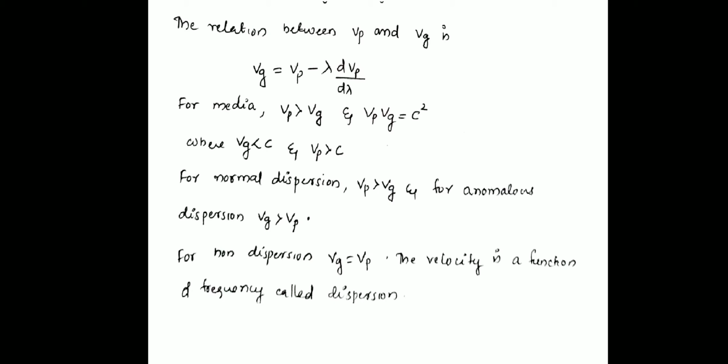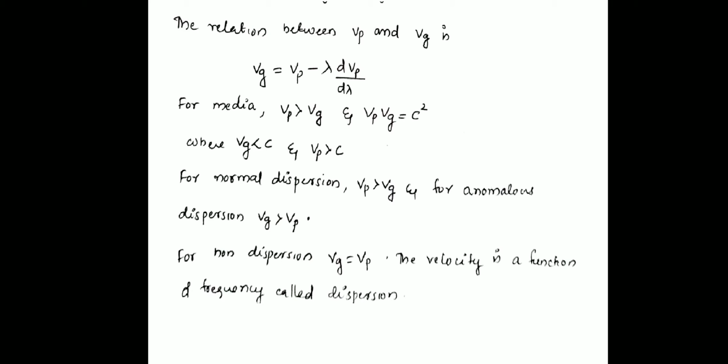And we have another relation between Vp and Vg. The relation is Vg equal to Vp minus λ d/dλ of Vp, where Vp is the phase velocity and Vg is the group velocity.